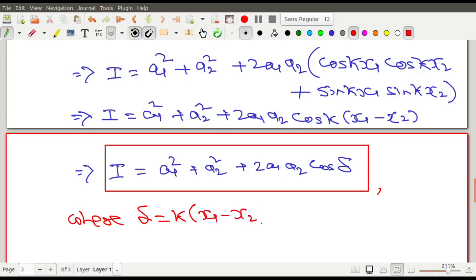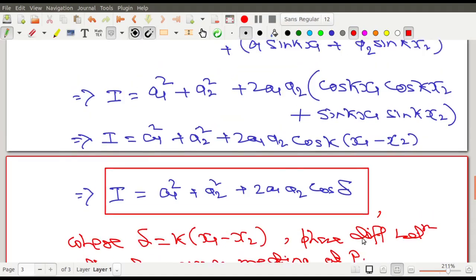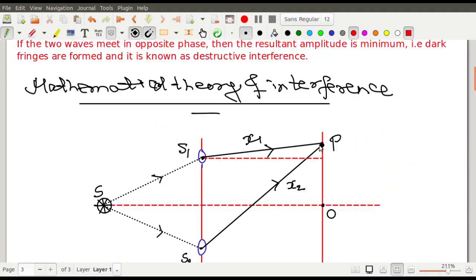That is the phase difference between the two waves meeting at P.